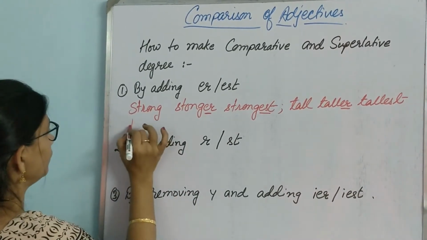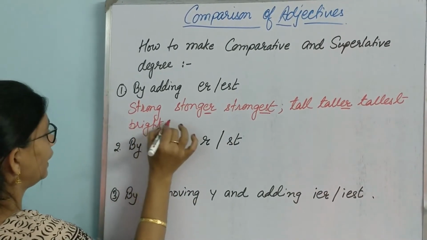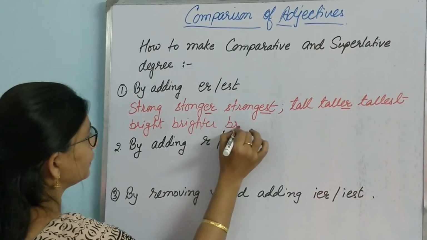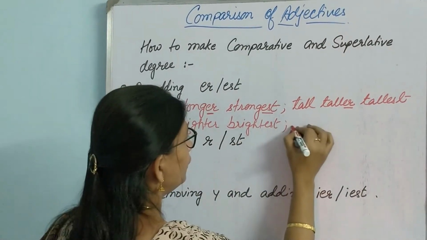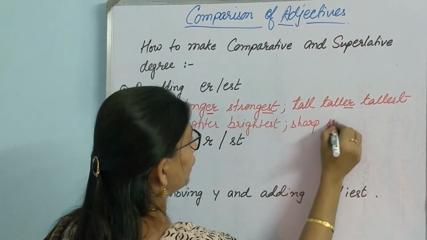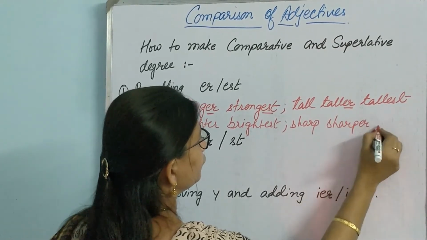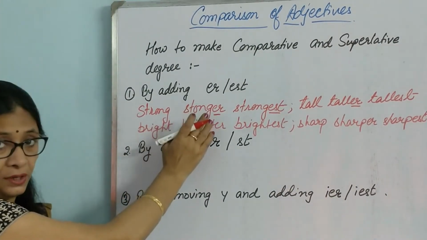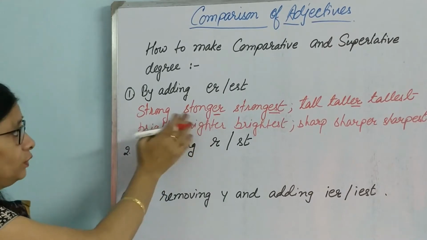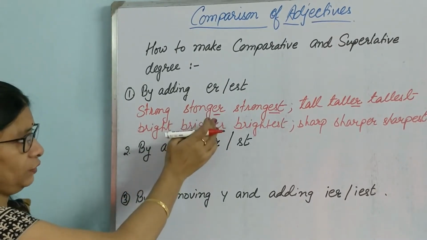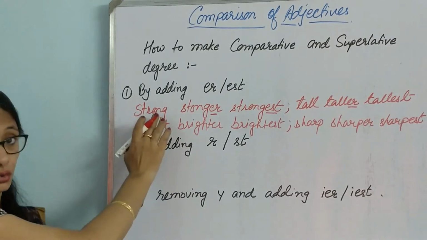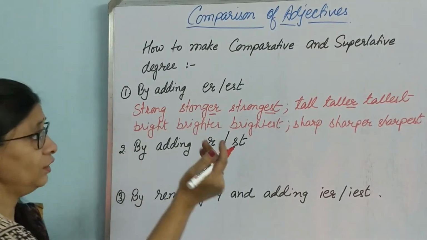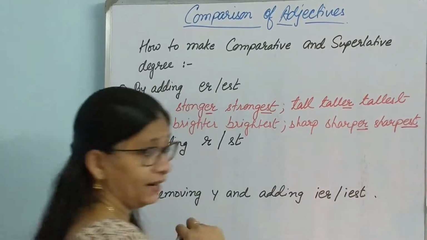Then let's take another word. Bright, brighter, brightest. Sharp, sharper, sharpest. So what do you see here? The words are ending in a consonant, and before that also there is a consonant. Words are ending in 2 consonants. So we add ER and EST to make them comparative and superlative.